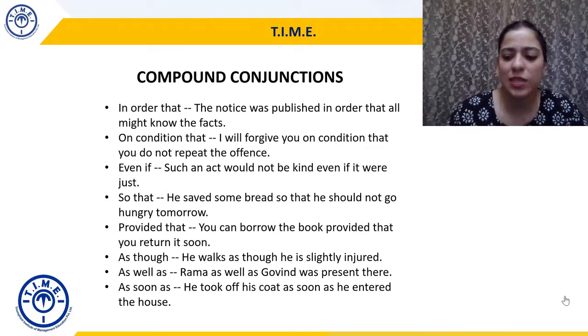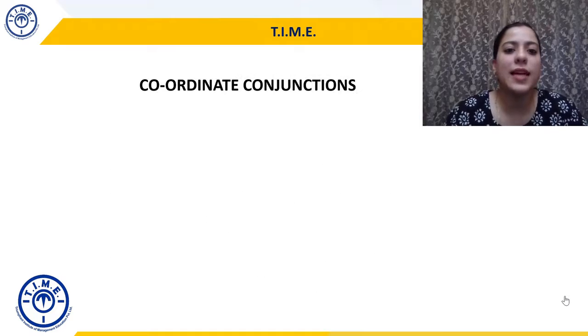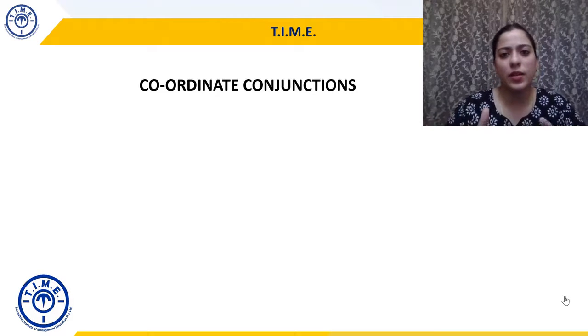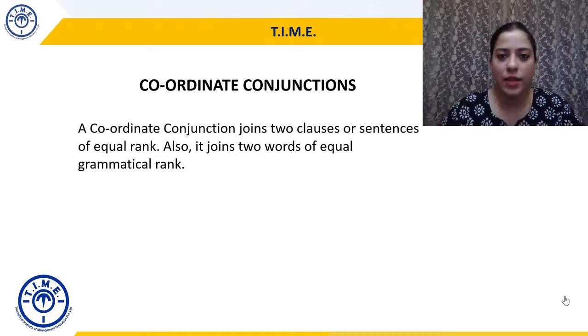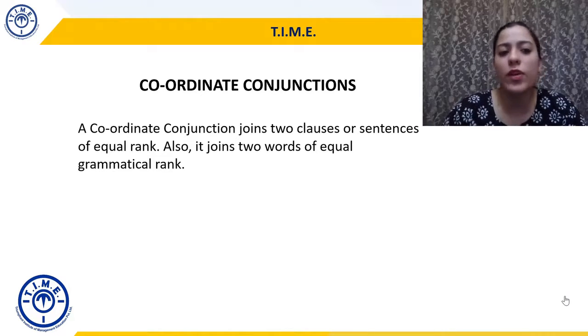Compound conjunctions, easy to understand. Moving on to the next category, and that is coordinate conjunction. As the word suggests, coordinate, there has to be coordination in the sentence. Coordinate conjunctions are conjunctions that join two clauses or sentences of equal rank. There should be equal coordination. Also, they join two words of equal grammatical rank.